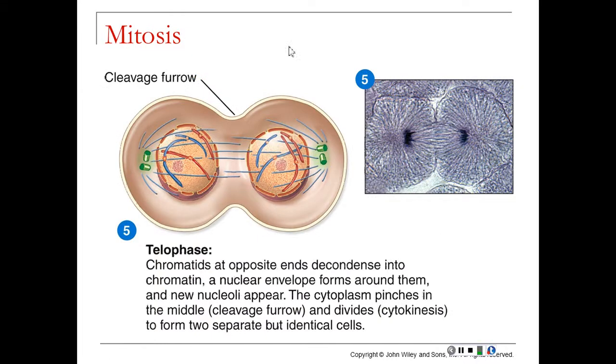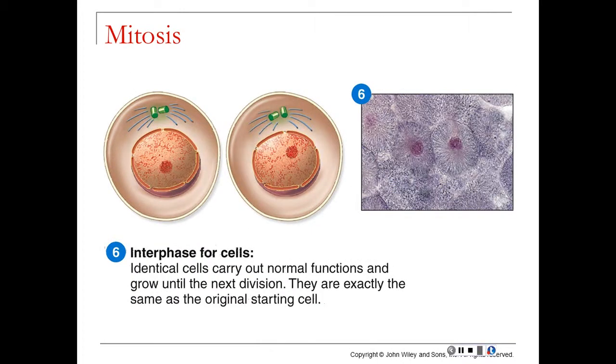Finally, telophase is when a cleavage furrow begins to form. This is when the pinching of the cytoplasm is happening. Notice we get some nuclear membrane reforming. Those spindle fibers are no longer acting as little lassos, and our chromosomes are going to begin to unwind and uncoil to go back to chromatin form. Now we have new cells created. These are now called 2 identical daughter cells. They contain the exact same DNA. They're smaller than the original cell because they haven't had a chance to grow yet. Now they're in interphase, so they'll begin growing at this point. Then they'll go through S phase and then another growth phase, and then they too will undergo mitosis.